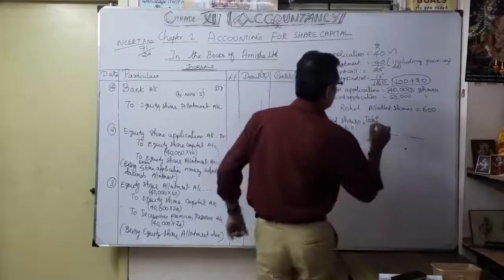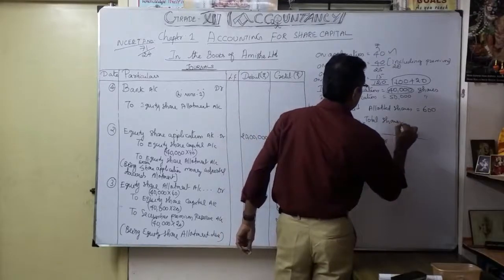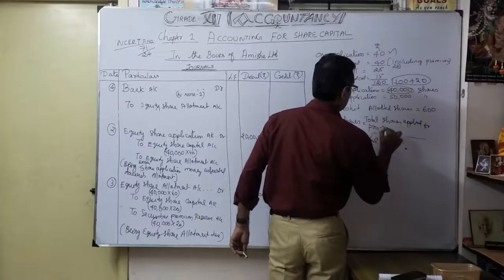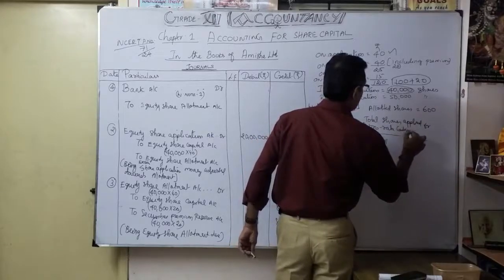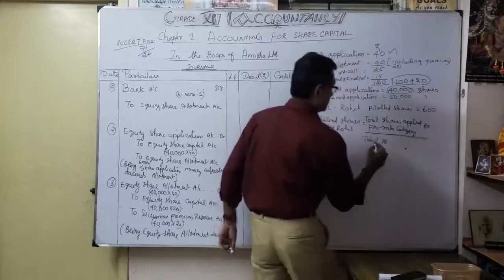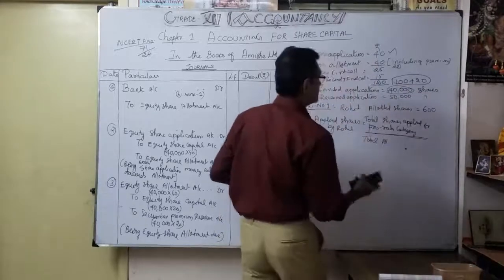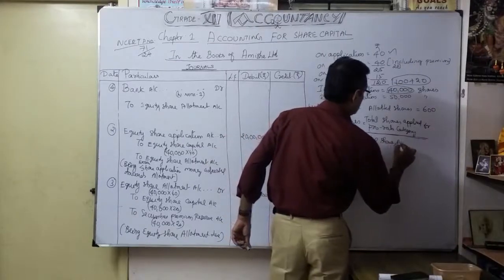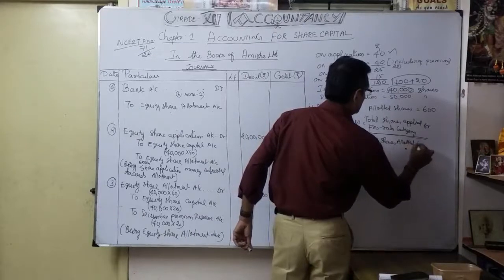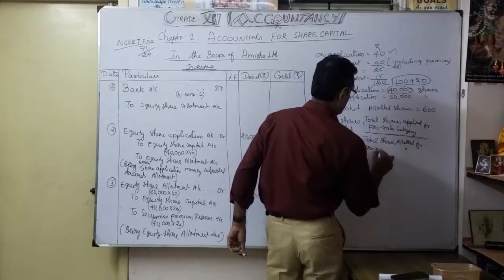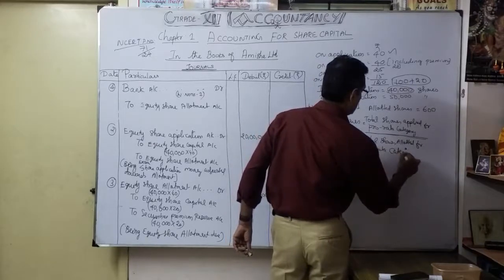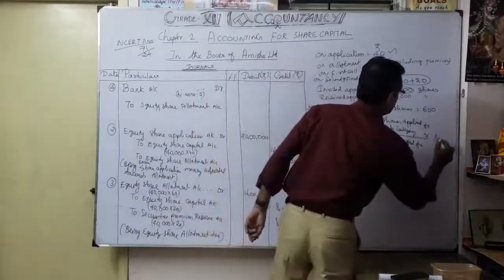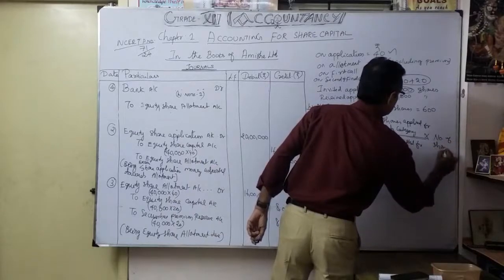Total shares applied for pro rata category divided by total shares allotted, total shares allotted for pro rata category, into number of shares allotted.